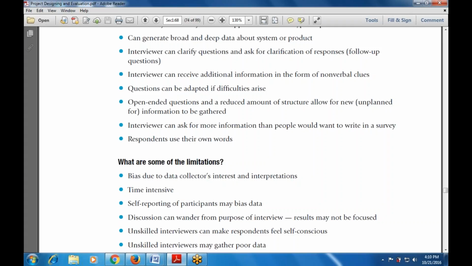Then unskilled interviewers can make the respondent feel self-conscious. An unskilled interviewer may also gather poor data, depending on the interviewer's knowledge and skill.